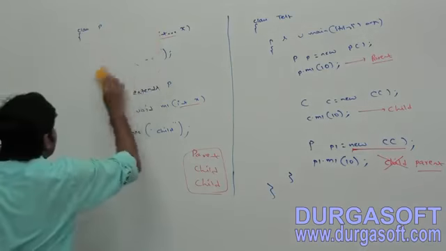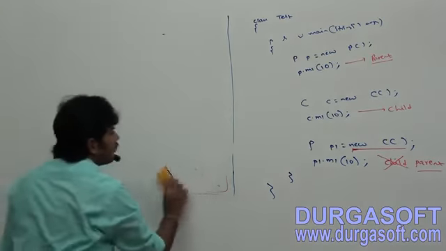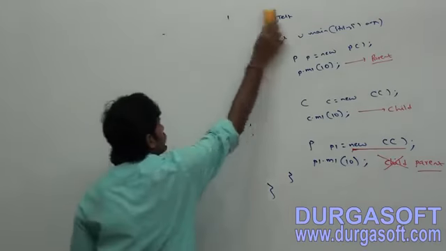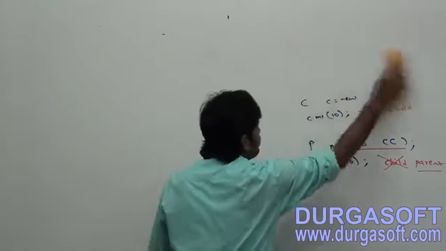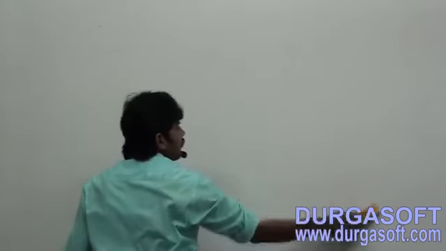Next part, overriding with respect to variables. This example is also a bit important. Here see this one.